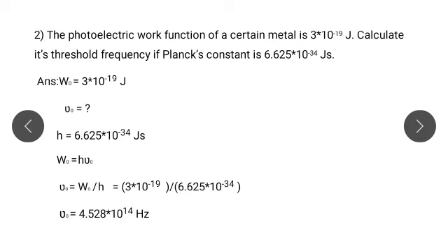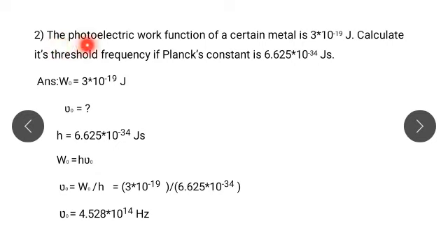Then the second example: the photoelectric work function of a certain metal is 3 into 10 raised to minus 19 joule. Calculate its threshold frequency if Planck's constant is 6.625 into 10 raised to minus 34 joule second. First we write down the given values.